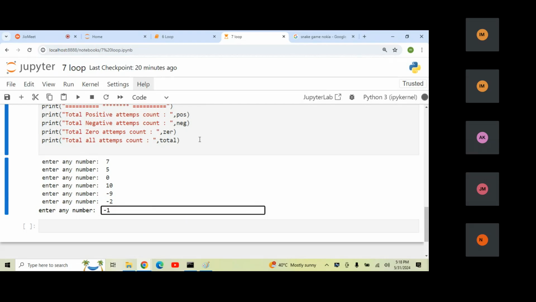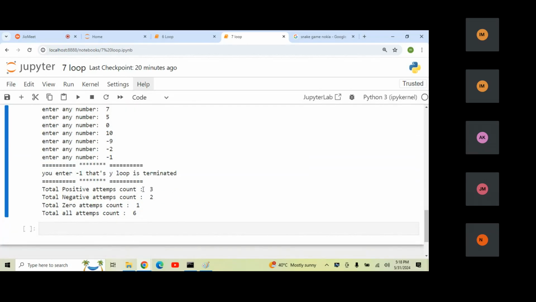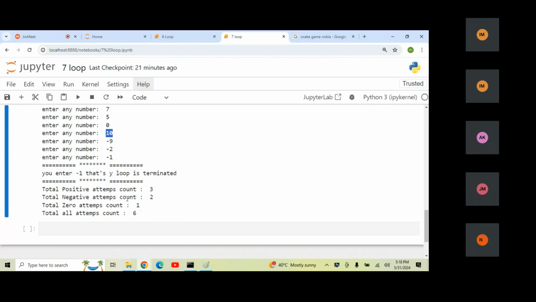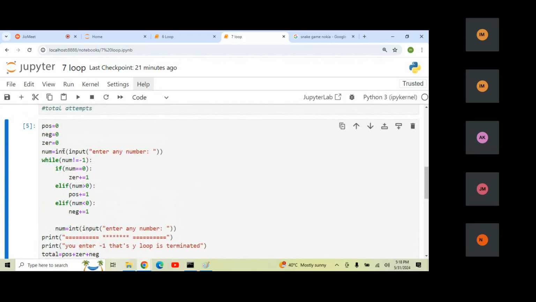If I enter -1, what will happen? My loop is going to be terminated, and now it is going to count. Total positive counts are 3: 7, 5, and 10. Total negative counts are 2: -9 and -2. It will not count the -1, because once you enter -1, it does not enter the loop.